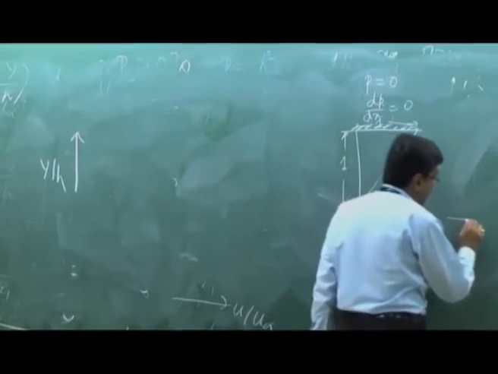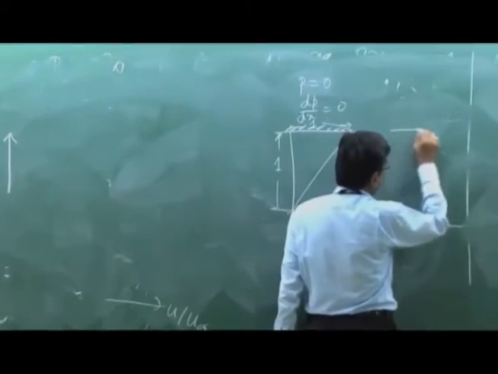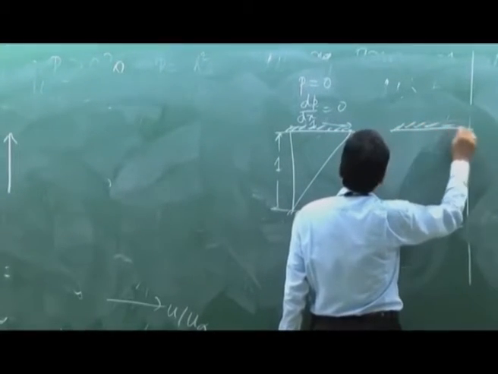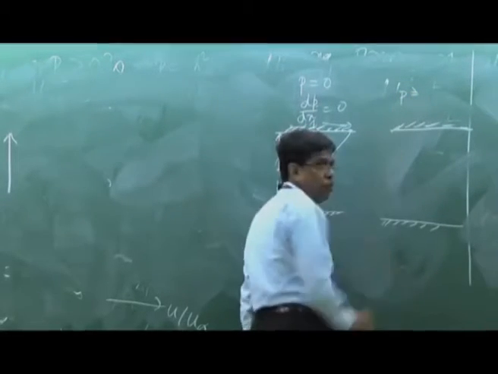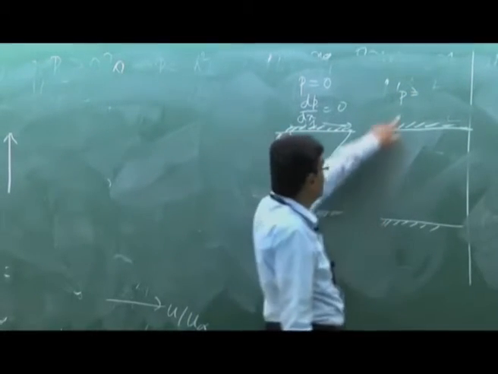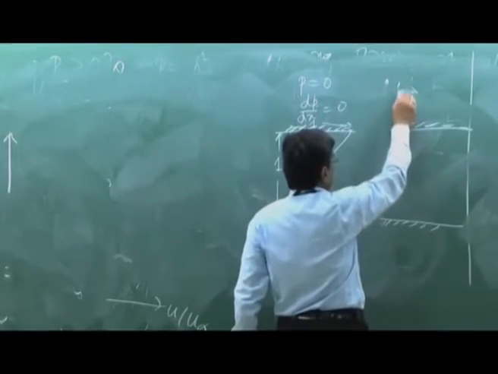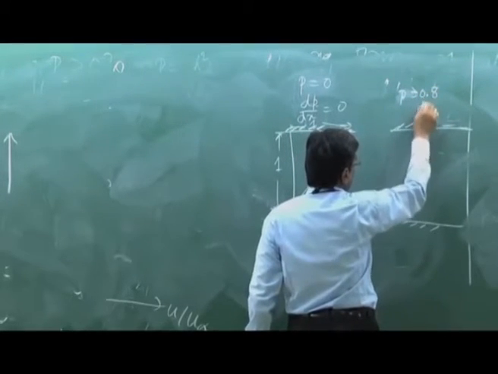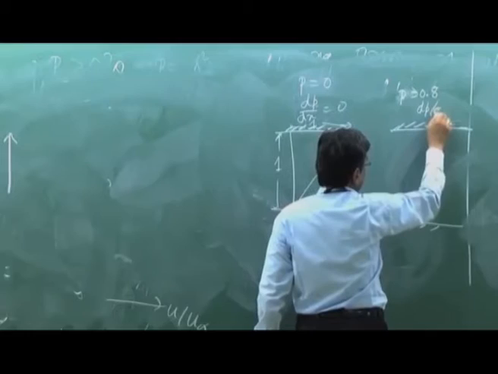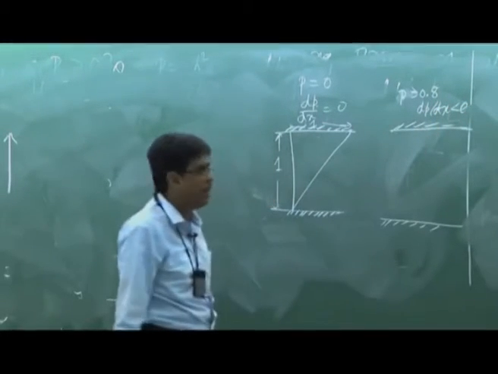Let us have another situation where P is less than 1. Let us consider P is 0.8, which corresponds to dp dx less than 0, because P is positive but less than 1.